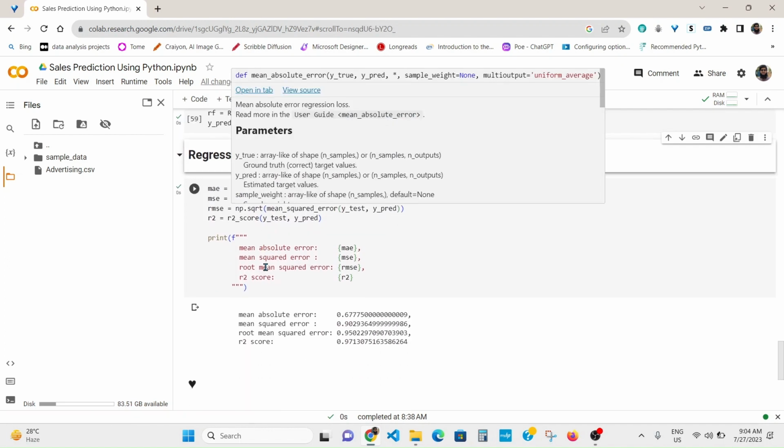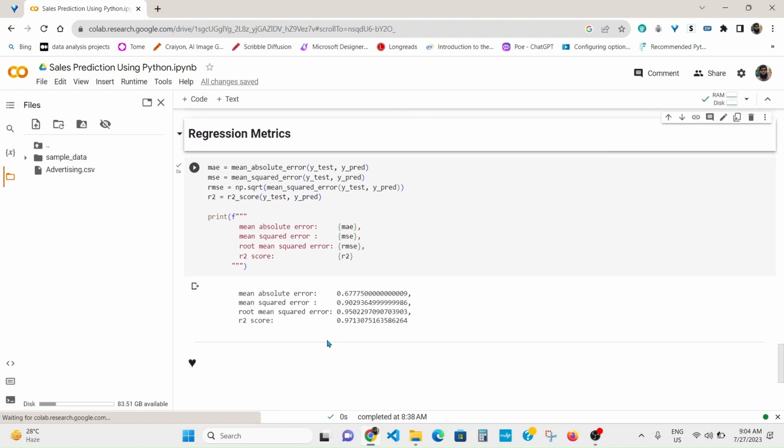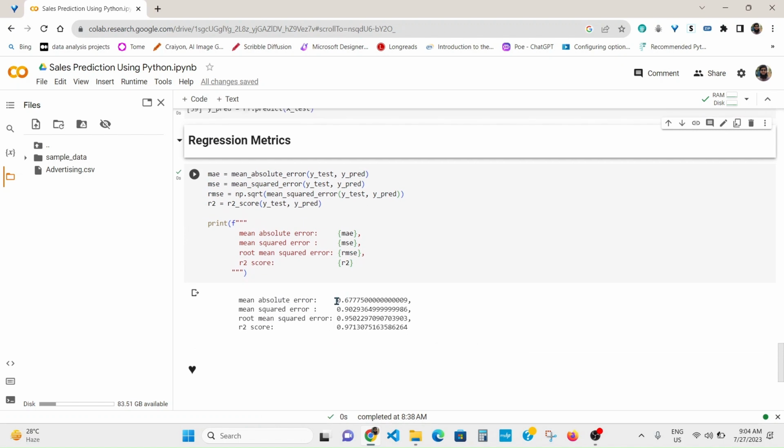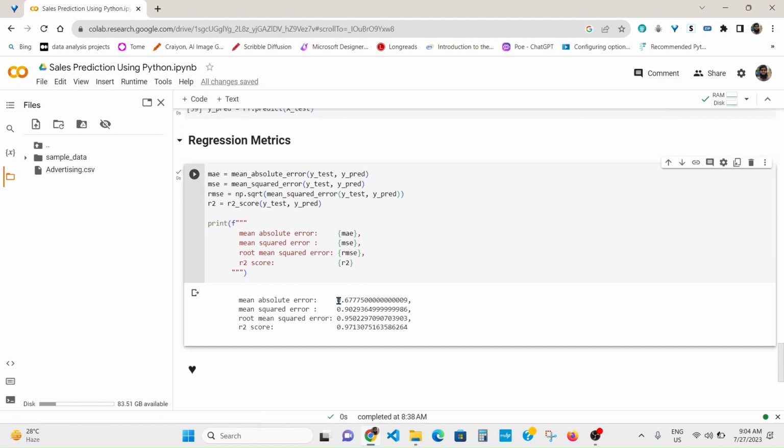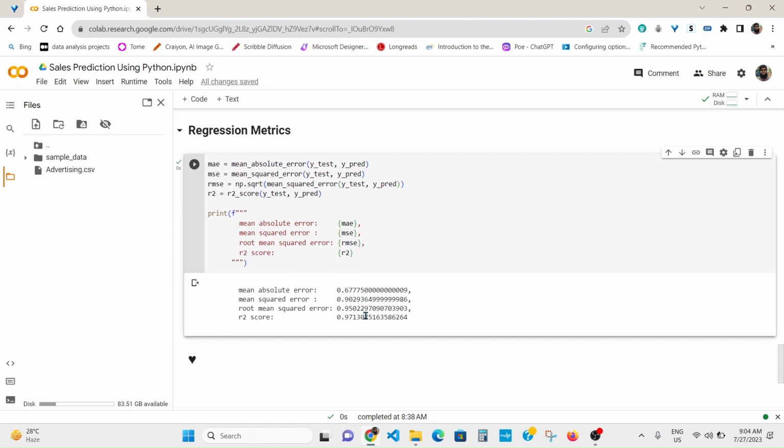So here are the regression metric values. You can see that the mean absolute error is very low, and the mean squared error is also very low, and the R2 score is nearly approaching 1. So it shows that our model is a good model.